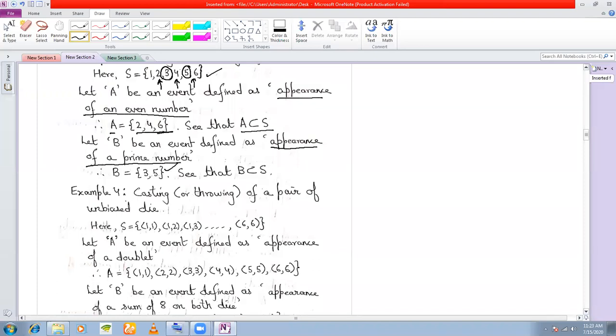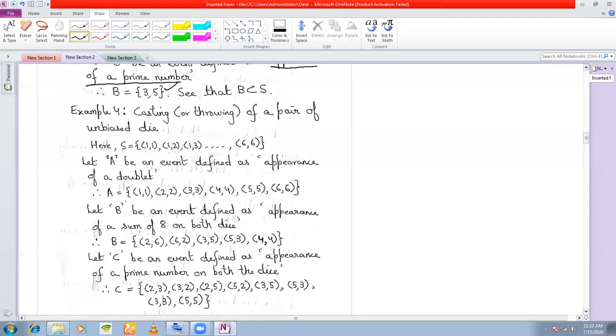Let us say casting of two unbiased dice simultaneously. Then my sample space will consist of all these elements: 1,1; 1,2; up till 6,6. It is difficult to list, but I know there are 6 squared, equal to 36 elements here. Now from among these, I have defined my event as appearance of a doublet.